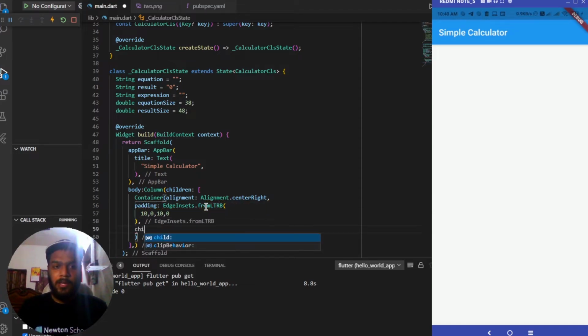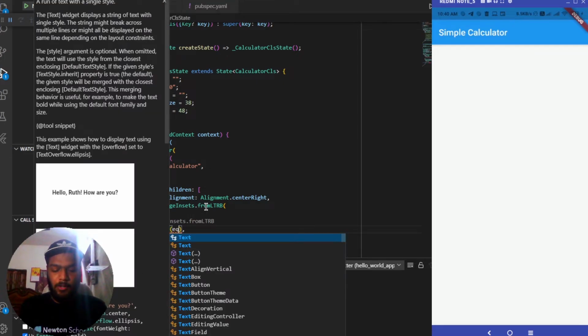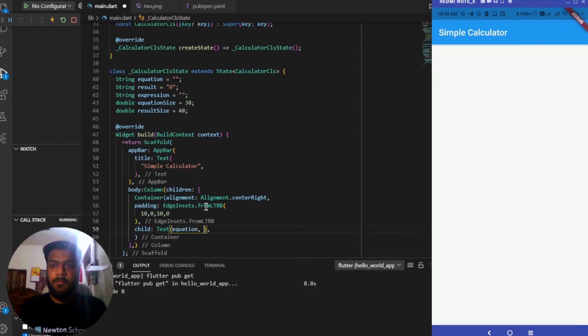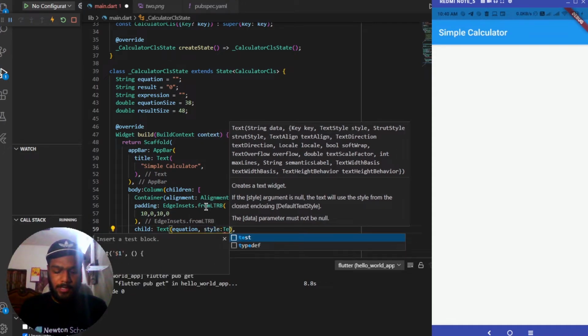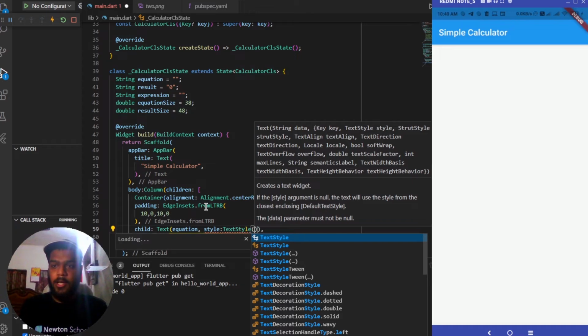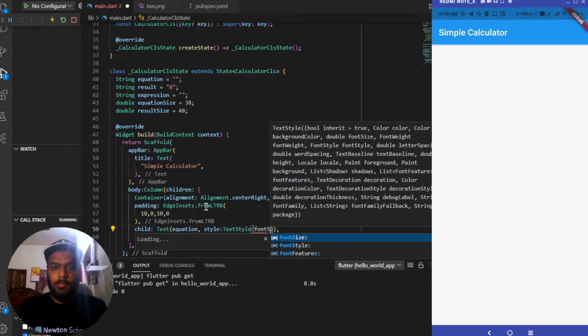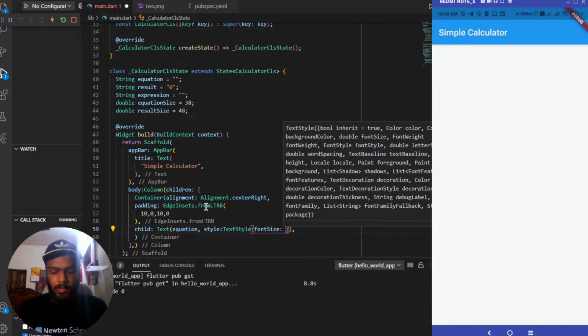Now after this it will be having a text which will be displaying the value of equation, the variable which we have created above, and it takes a style of text style, and it is having a font size. So the font size will be equal to the equation size.